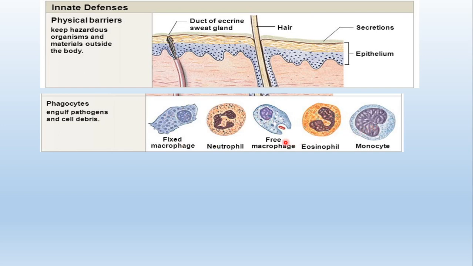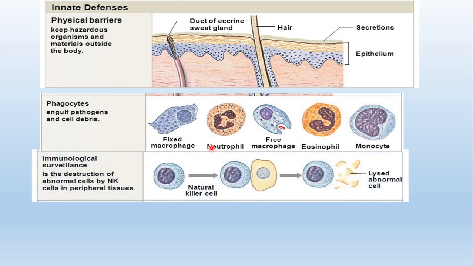Now how do they act? As you can see in this picture, they will engulf the germ. They will eat it up, take it within themselves, and then simply destroy the pathogen. Phagocytosis is the mode of killing the pathogen.